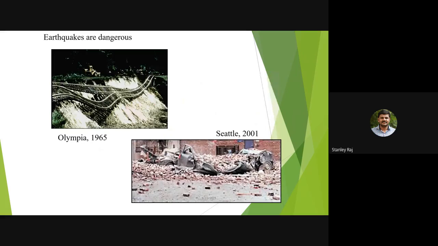Let us see them one by one. What is an earthquake and how does it happen, and let me list some of the important and significant earthquakes that happened in the history of Earth.